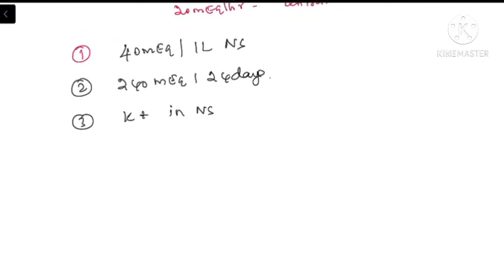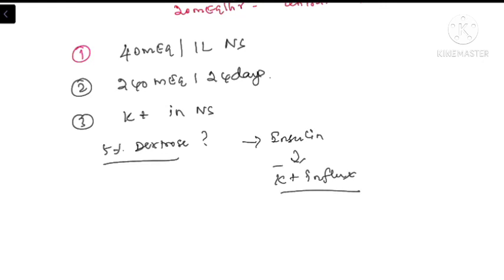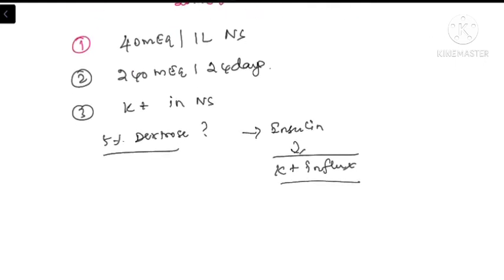Why? Can we give the potassium in 5% dextrose? No, because normally the 5% dextrose will cause the release of insulin, and this in turn causes potassium influx into the cells. So this may exacerbate the underlying hypokalemia. So whenever correcting the hypokalemia, always try to give the potassium in normal saline solution. Never use 5% dextrose for the correction of hypokalemia. So this is the basic mechanism of correcting the hypokalemia.